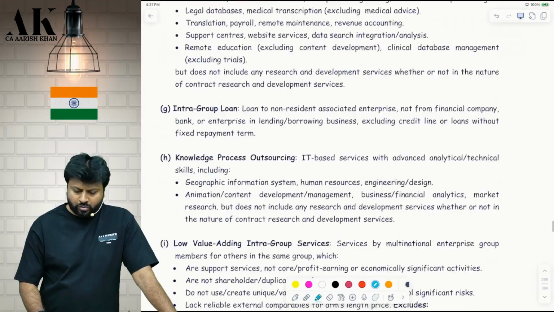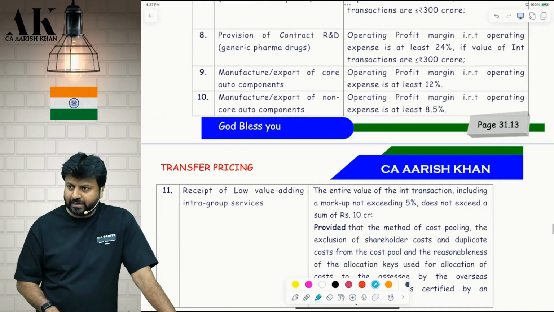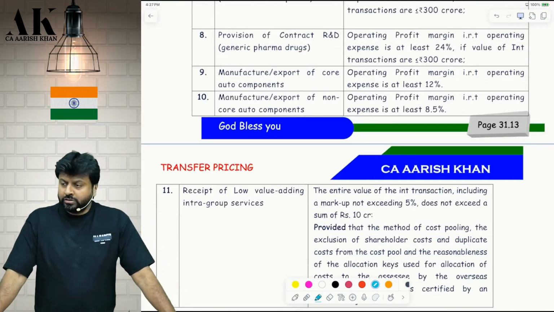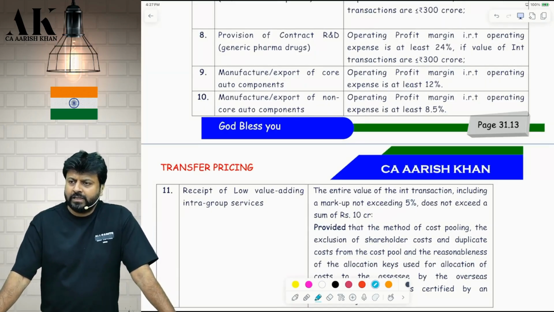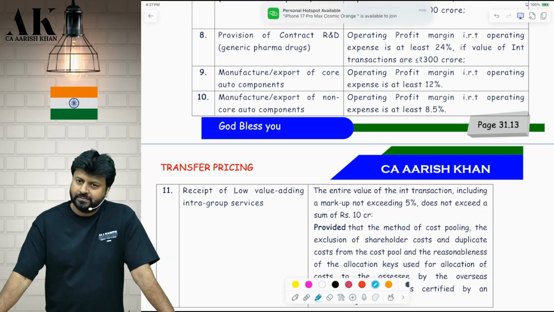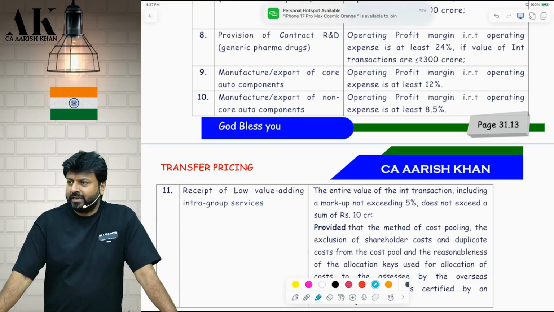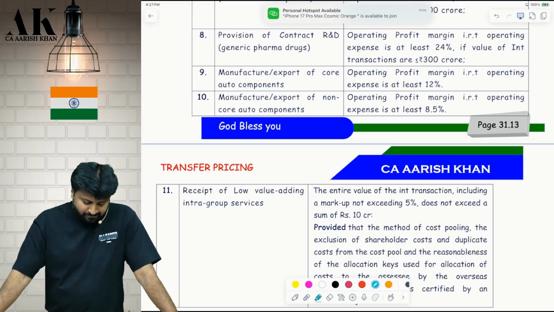So for core auto component, the safe harbor is 12% margin without any transaction limit. Check, please. And for non-core, it is 8.5%. How much? 8.5% without any limit. Sir, what is non-core? They have defined non-core. Non-core is something which is not core. That's it. It is defined in the original definition. I have not mentioned it in the color book, unnecessary waste of space. But in the textbook, it is there. You can check it.